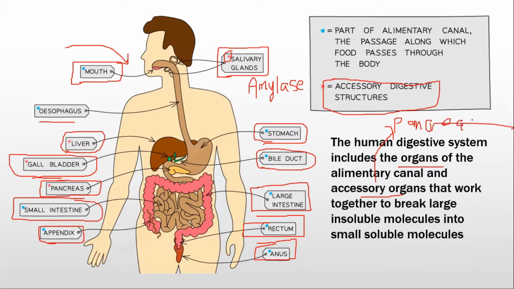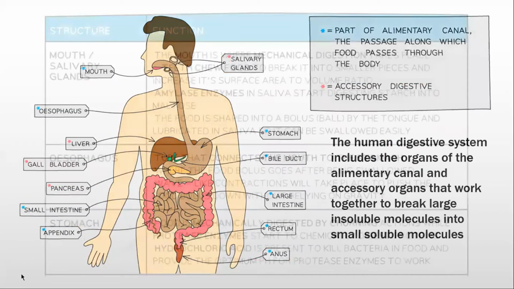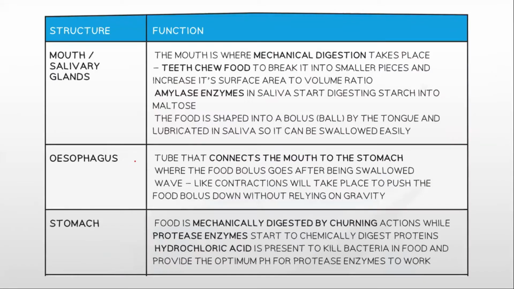Pancreas provides pancreatic juices. We have pancreas over here. It provides pancreatic juices for the stomach, such as hydrochloric acid, gastric juices. They usually churn up the food and break down the food into smaller substances. Now we have these different structures and we'll be discussing those individually.